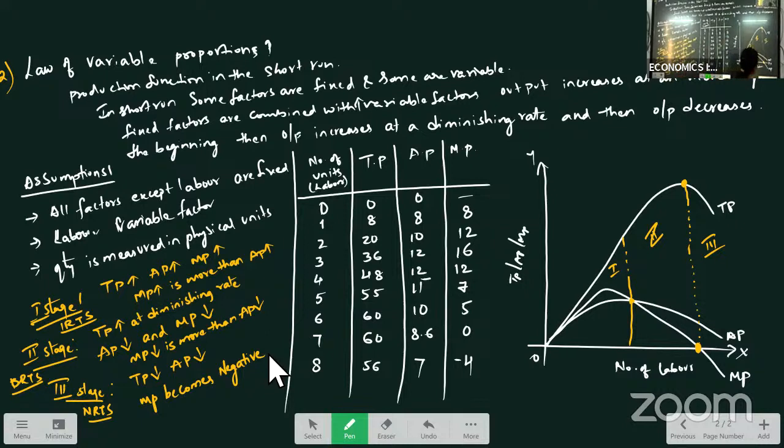As we take more and more labor, the additional output is nothing but marginal product. Our additional output increases in the beginning, but then decreases and becomes negative. So this is what we explain in the law of variable proportion. Hope you understood this. I'm explaining just in brief; you can go through it in detail in our previous videos.